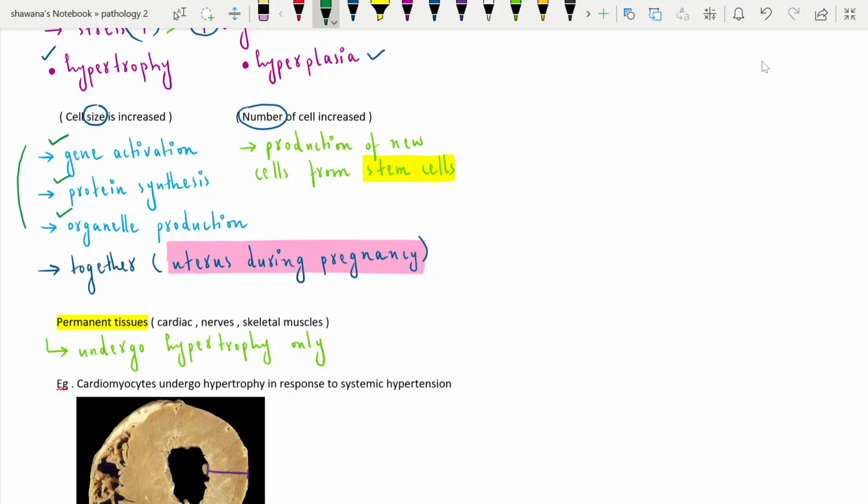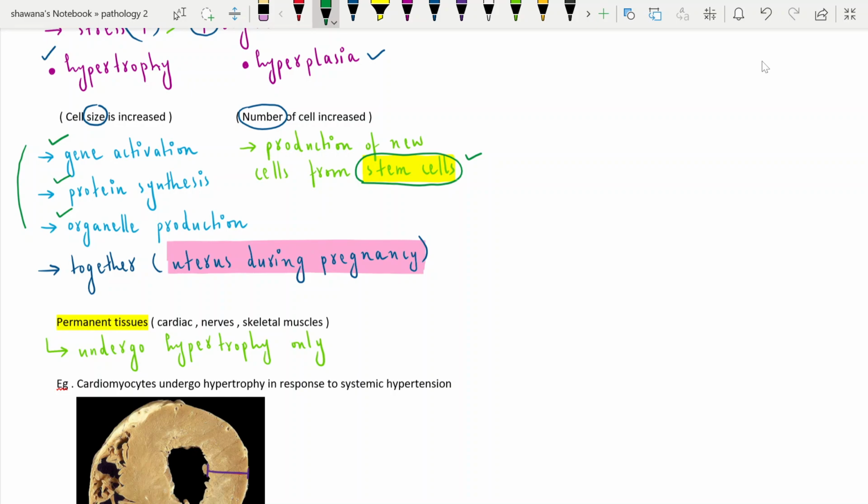The number of cells is increased via one mechanism, which is the production of new cells from the stem cells, like from the progenitor cells, which are included in the stem cell of a particular cell. For example, growth lineages. For example, RBCs are produced by the erythroid progenitor cells, so that production is increased in the stem cells.